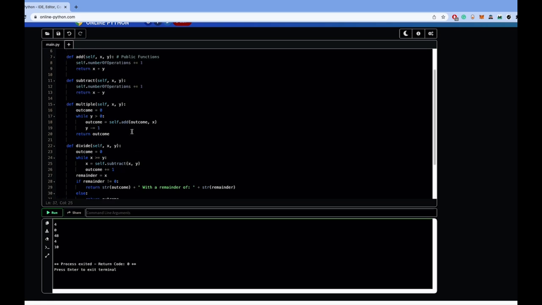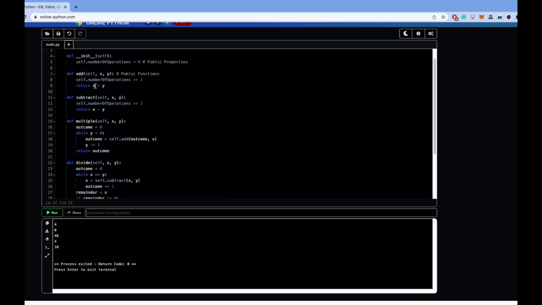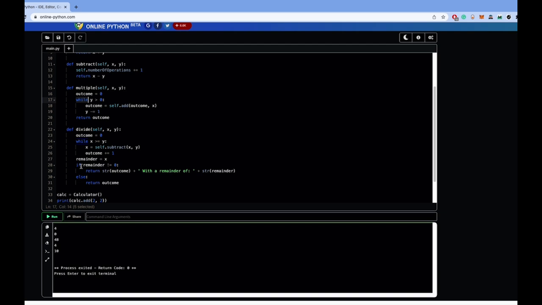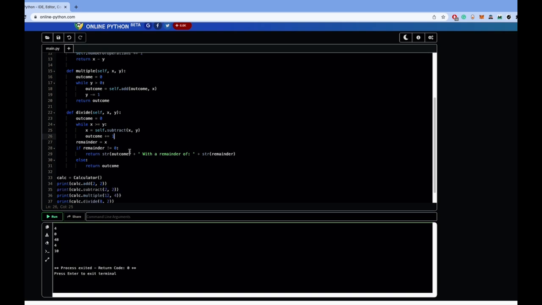As you can see, we only have two operations, x plus y and x minus y, but yet using these while conditions and this if-else statement, we are able to do multiplication and division with only adding and subtracting.